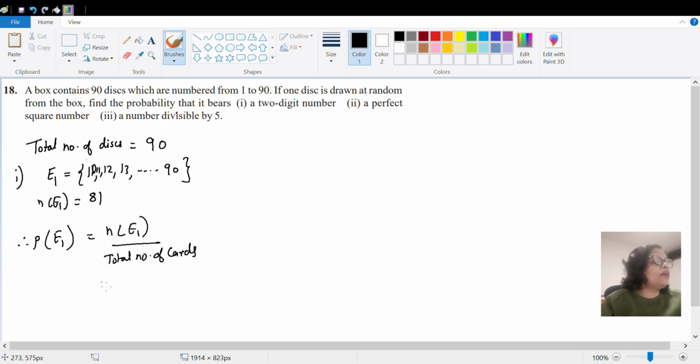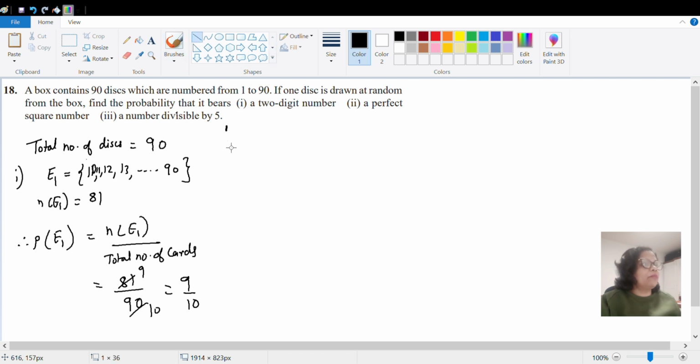So n of even, जो है वो 81 है, total number of cards है 90. तो 81 by 90, if you see 81 and 90, both are divisible by 9. 9 nines are 81, and 9 tens are 90. So your final probability of getting a two digit number will be 9 by 10. Okay.